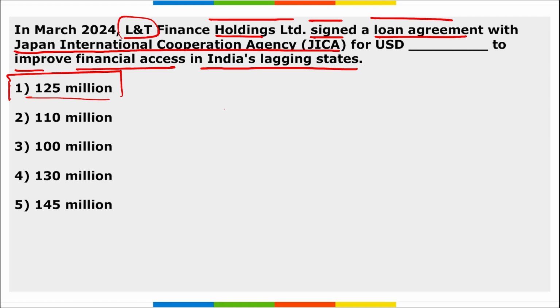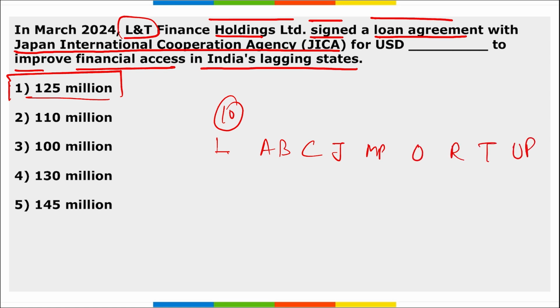Right? The project was arranged by Asian Development Bank, and the lagging states here include 10 states of India such as Assam, Bihar, Chhattisgarh, Jharkhand, Madhya Pradesh, Odisha, Rajasthan, Tripura, UP, and West Bengal. Correct? And these are the states with the poverty rates above 10%. These are the lagging states.